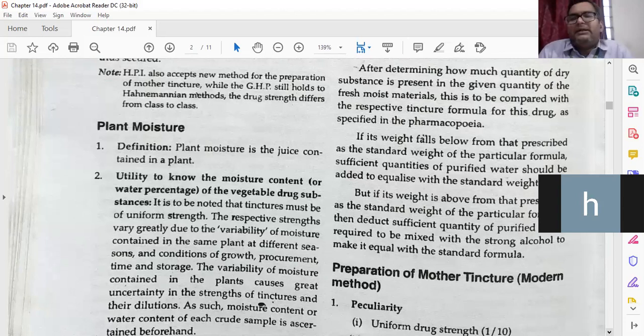By moisture content, one experiment is also there in our syllabus, to know how much moisture a particular plant contains. The moisture content experiment of a particular plant is there, and that also we can manage.